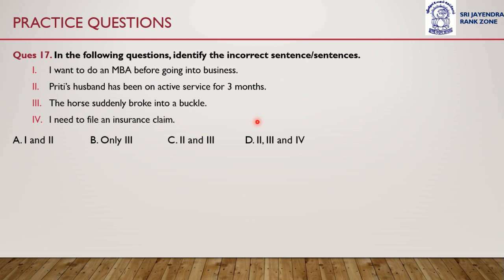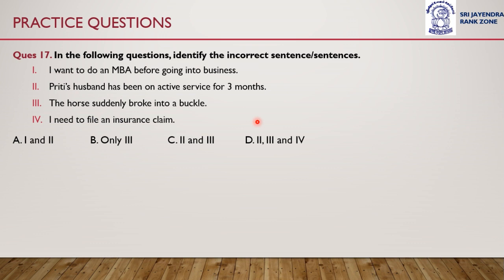Which of the options is correct? A, B, C or D? We have to recognize which of these four sentences has an error. Is it 1 and 2? Is it only 3? Is it second and third, or is it second, third and fourth?